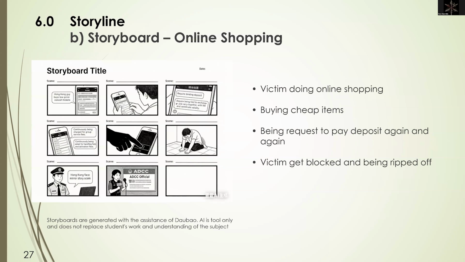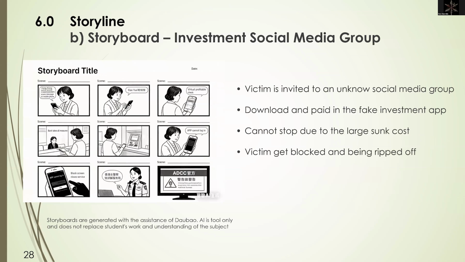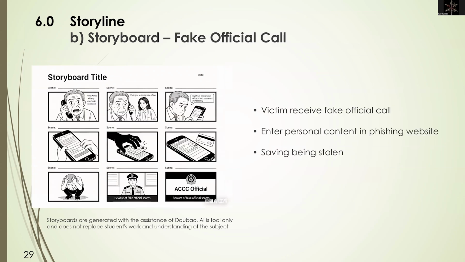This is the storyboard. This story is about the victim doing online shopping. And this storyboard is about the fake investment. And this storyboard is about the victim receiving a fake official code pretended by the criminals.